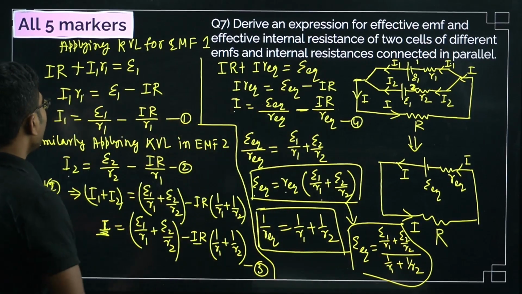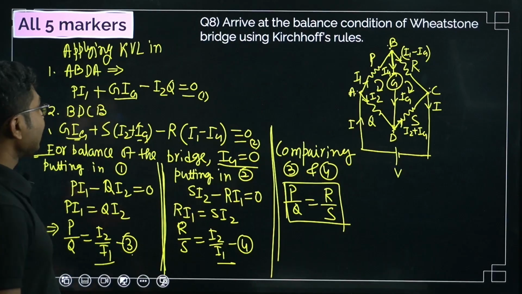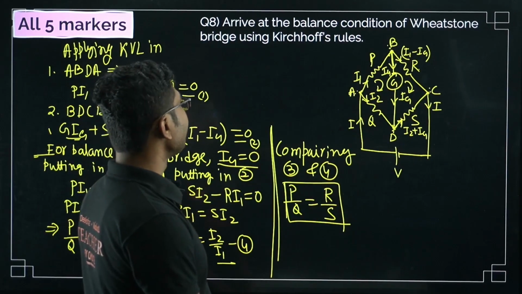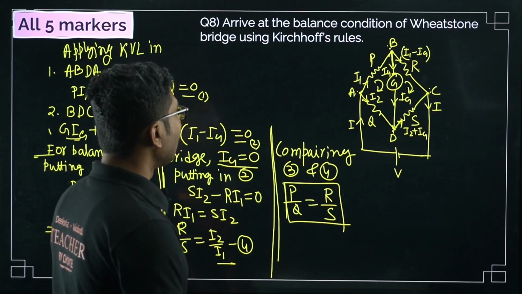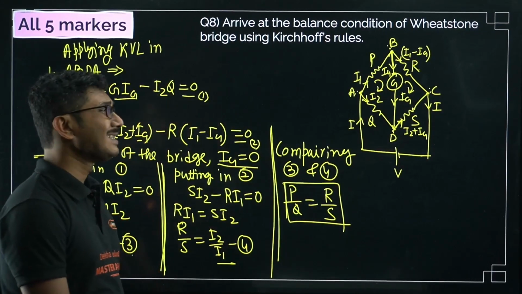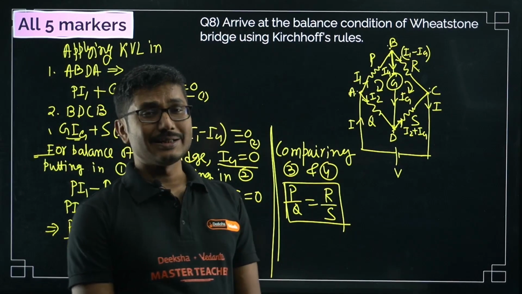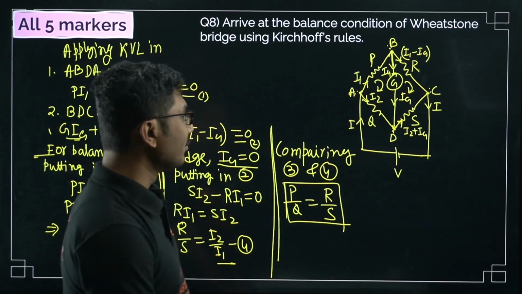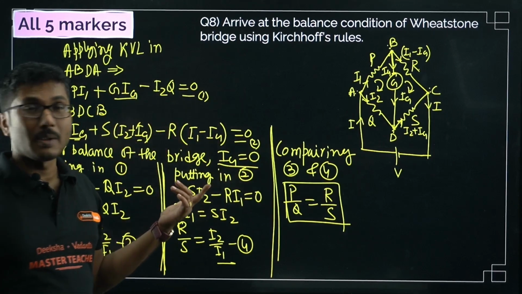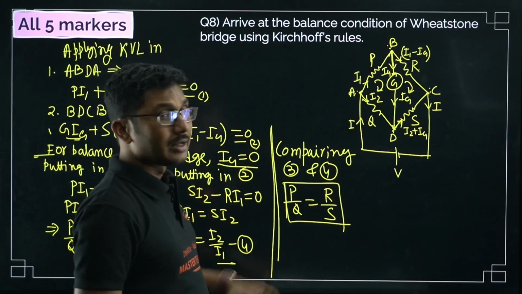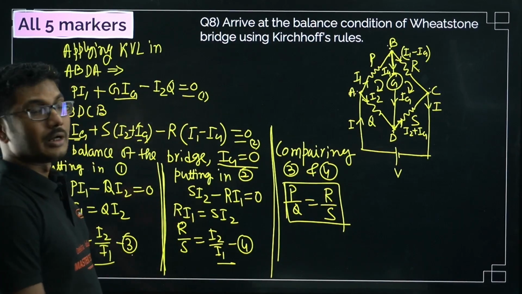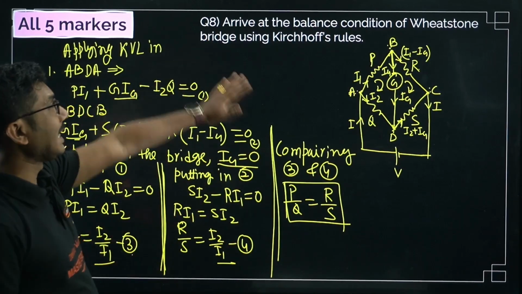Okay. Now next is to arrive at the balanced condition of a Wheatstone bridge using Kirchhoff's current rules. Now you have to remember that we were expecting this derivation for the last 2 years, but it didn't come. So maybe it will come, maybe it will not come. So you have to be prepared. Maybe cells in parallel will come. That is why I did all the derivation possible from this chapter. Arrive at the balance condition.